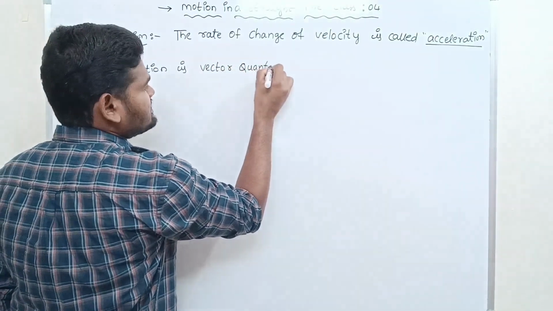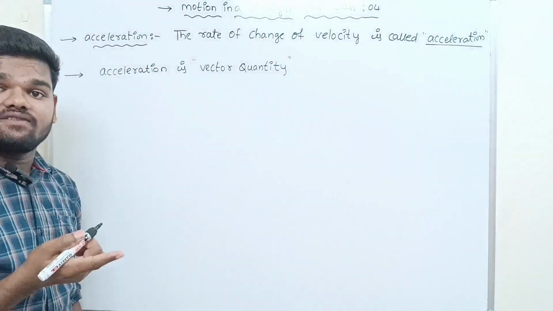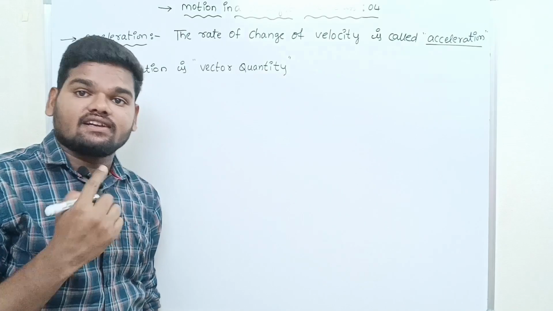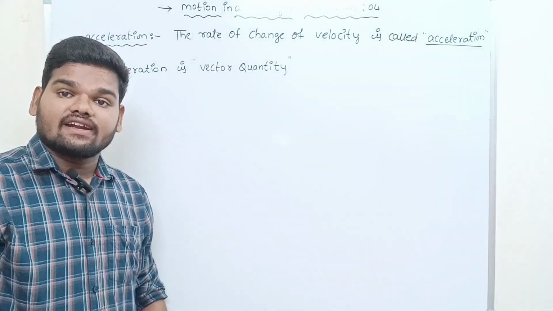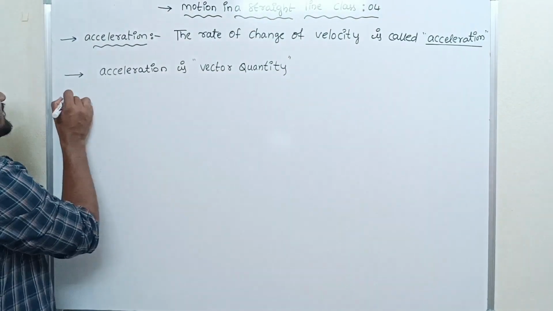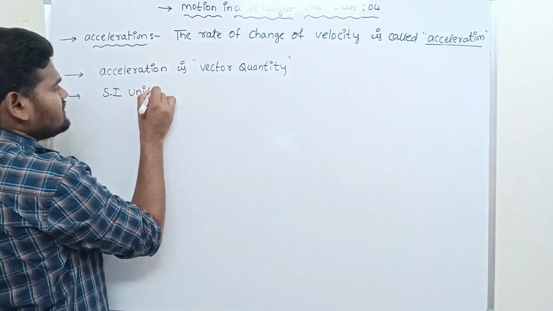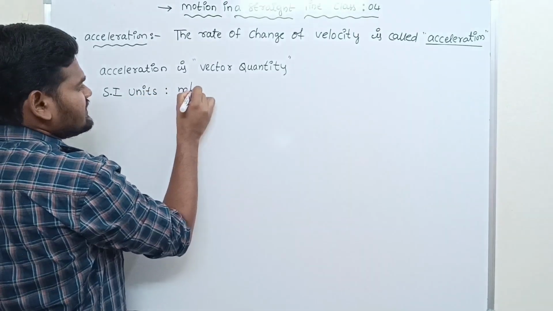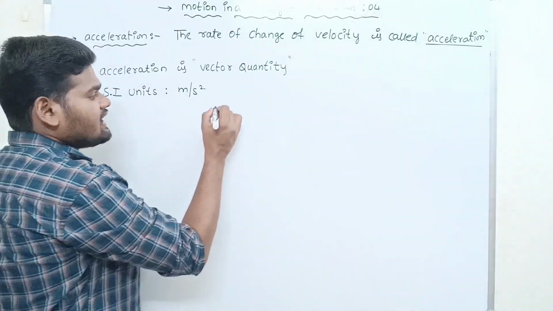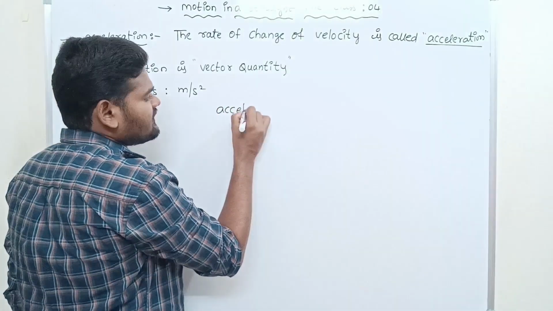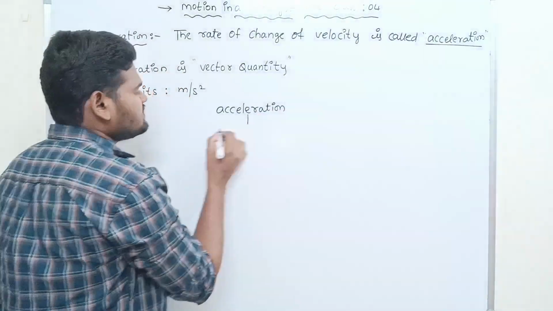Already we have discussed vector quantity and scalar quantity. What is a vector quantity? If a physical quantity has both direction as well as magnitude, such a physical quantity is said to be a vector quantity. Okay. So the SI unit is meter per second square. And now, acceleration can be classified into two types.